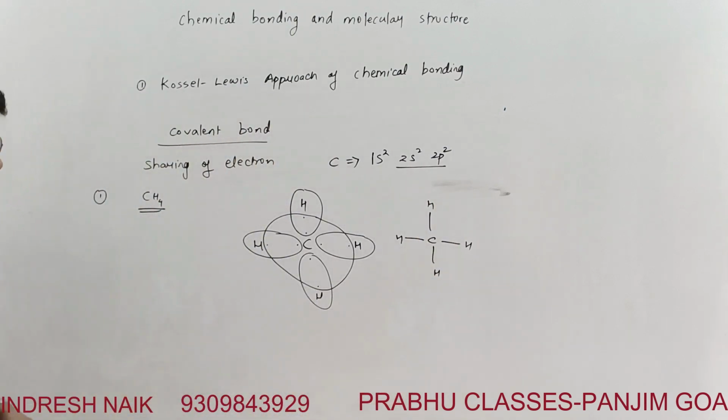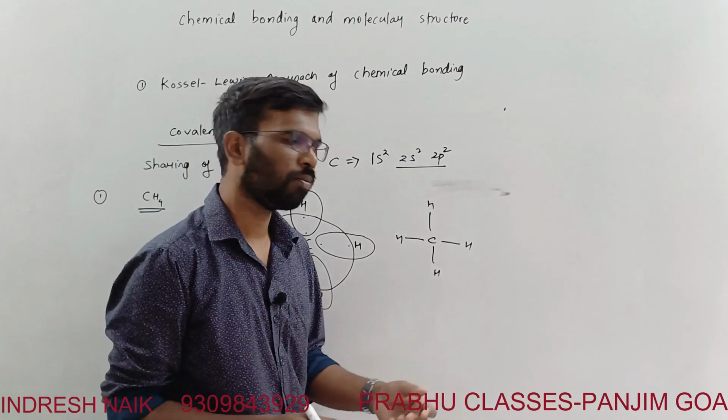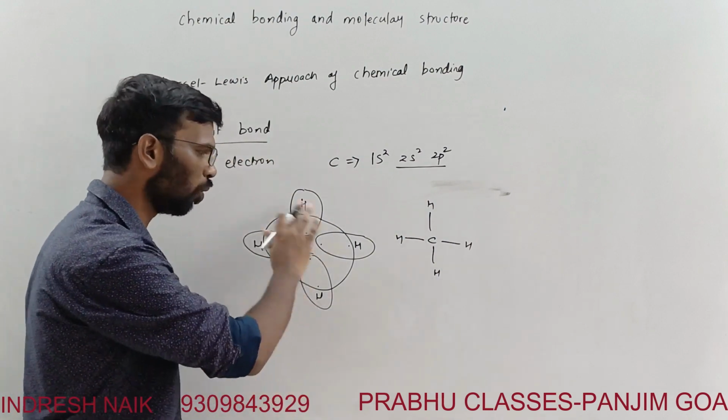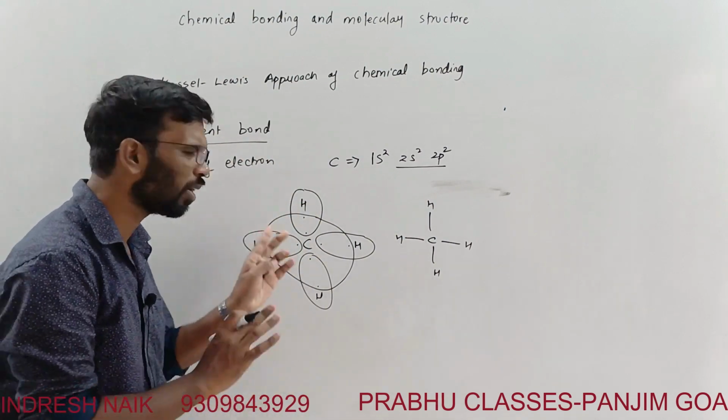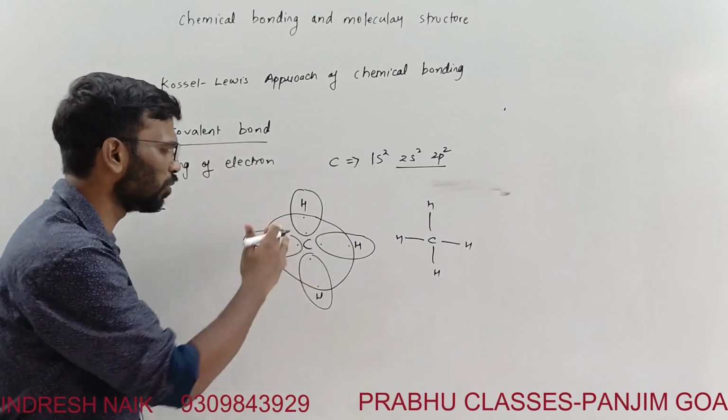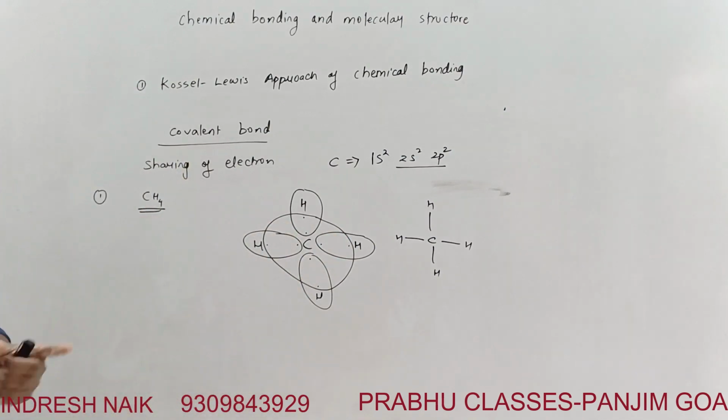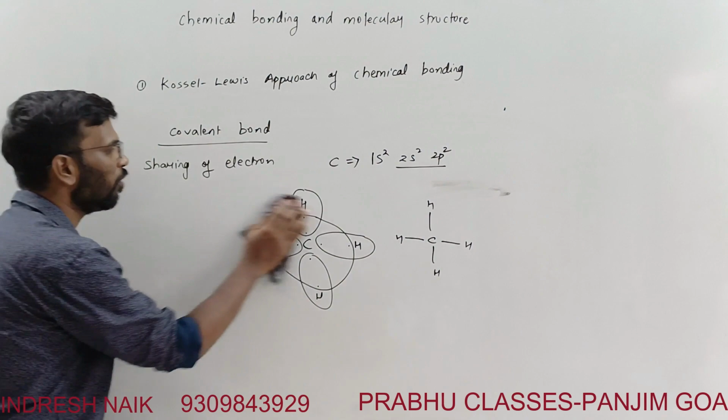Sharing means this carbon is also the owner of the other 4 electrons. That's why carbon is having 8 electrons over here. This hydrogen is having 2 electrons, that is the exception with respect to hydrogen. We'll take one more example.